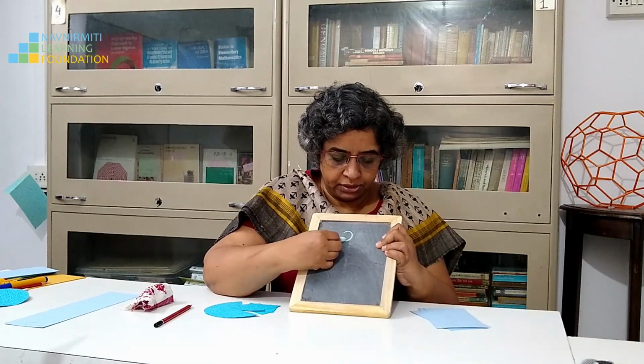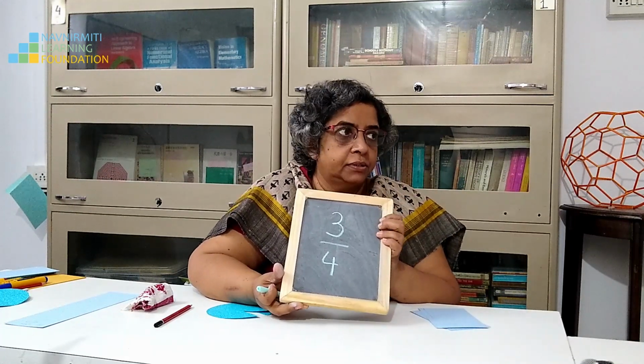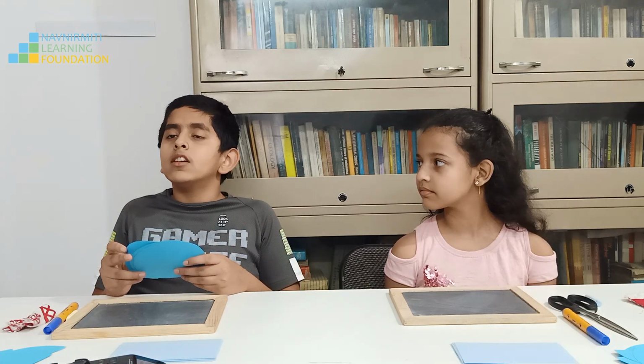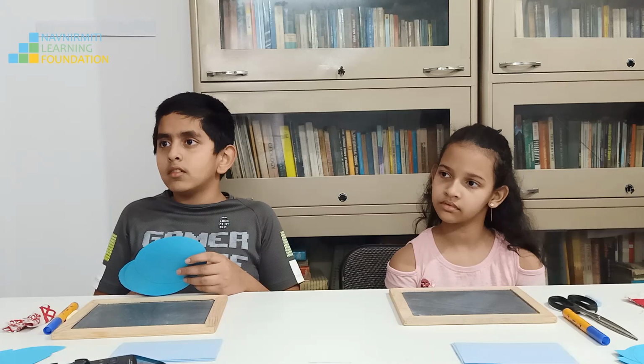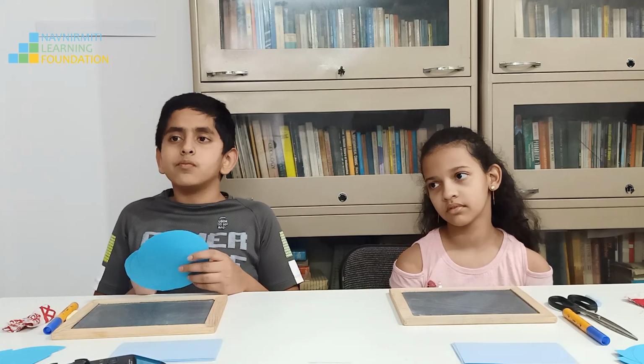Now I'm going to ask Siddharth. Take 3 rotis and divide them equally among 4 persons. 3 divided by 4. 3 upon 4. How will you divide those 3 rotis? Now forget about the numbers that you have learnt in school. You have this real life problem. You have these 3 rotis and 4 of us are supposed to share them equally.